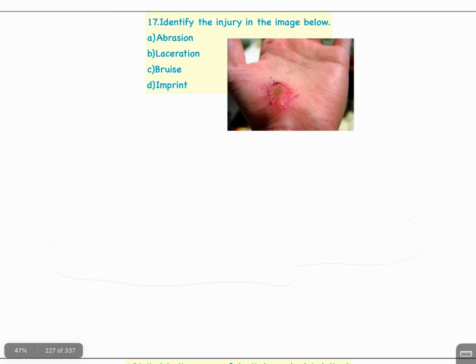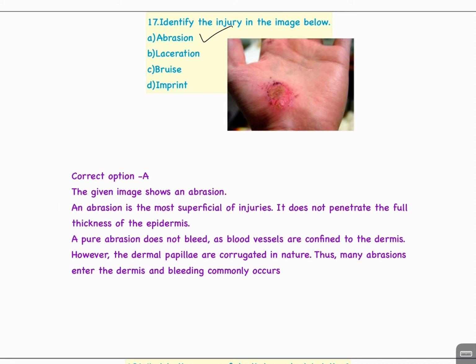Question number 17. Identify the injury in the image below. A. Abrasion, B. Laceration, C. Bruise, D. Imprint. The correct answer is A. Abrasion. The given image shows an abrasion.